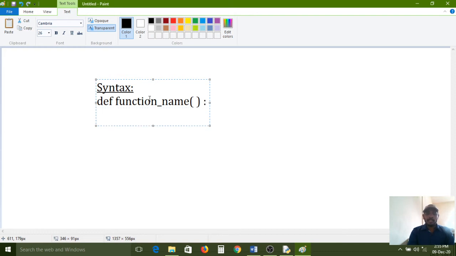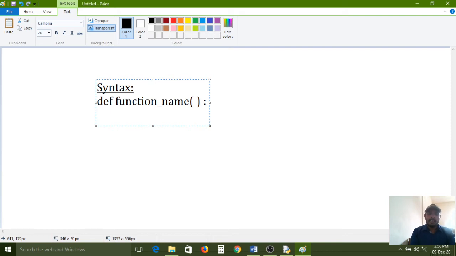After that, if you want to write a block of code, in C language, if you want to declare any block, compulsory opening bracket and closing bracket we have used. But in Python, to declare a block of code, one space is enough. Instead of brackets, here you use one space. That is called indentation space. So that's why I am giving one space here.